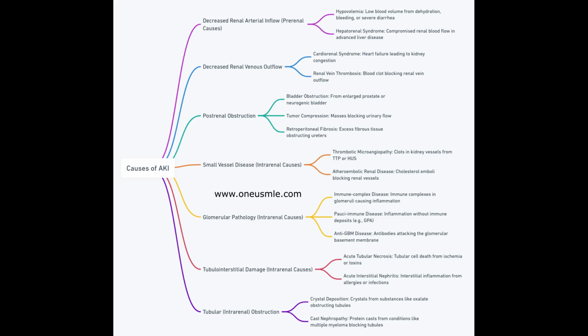a USMLE-style question. A 65-year-old man with a history of diabetes and hypertension is admitted to the hospital with complaints of decreased urine output and generalized swelling. He recently underwent coronary artery bypass graft surgery. His medications include metoprolol, lisinopril, and furosemide. Laboratory tests reveal elevated blood urea nitrogen and creatinine levels.